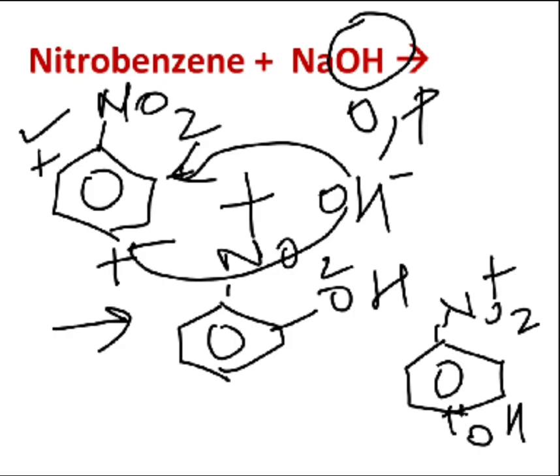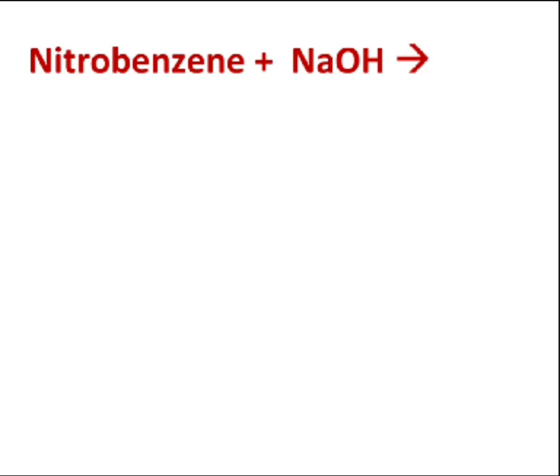One more thing to note here is they have specified in the question that you need to take aqueous sodium hydroxide. However, nitrobenzene does not interact with aqueous solutions of nucleophiles, right? They rather need certain drastic conditions in presence of strong nucleophiles, and then only nitrobenzenes can further be converted into ortho and para products, right? So instead of aqueous NaOH, if you have a concentrated form of NaOH or solid NaOH, then this reaction will definitely proceed in this form. Is it okay? Now let us move to the last possibility.